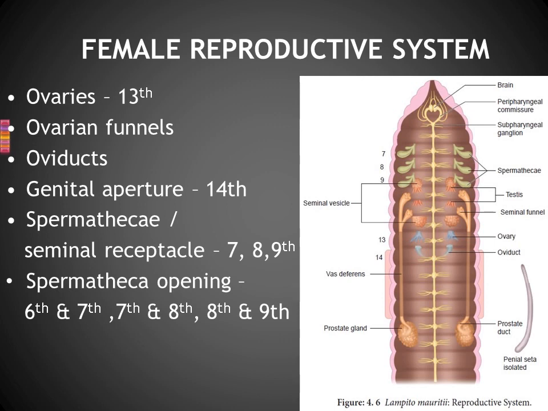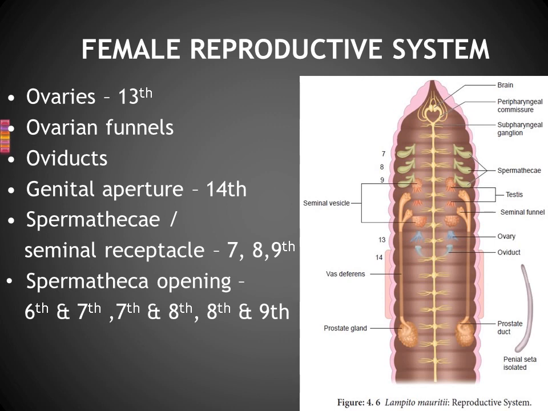Is it clear? Okay. Then the next one, spermatheca or seminal receptacles. Spermatheca is one of the very important regions in the reproductive system of the earthworm. Can you watch, in segment numbers 7, 8 and 9 there is a pouch-like structure. 3 pairs of pouch-like structures are there, right?